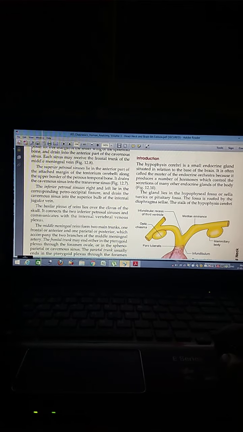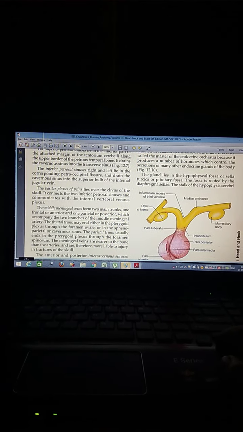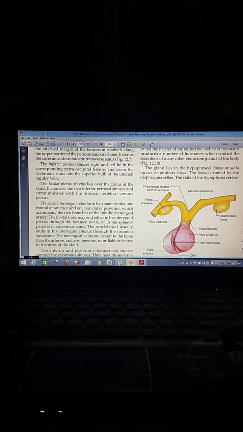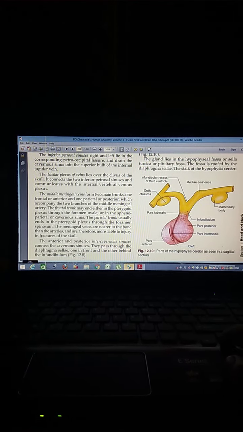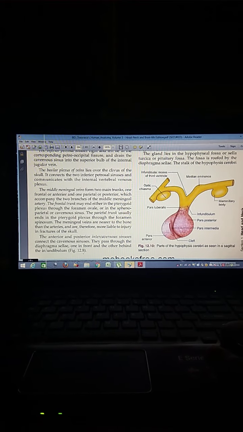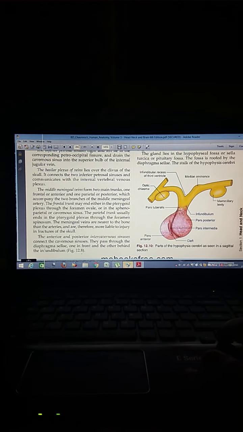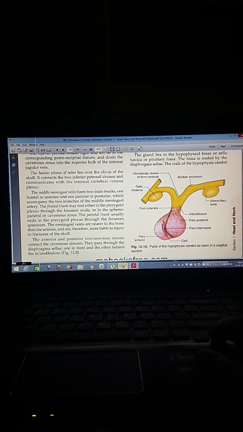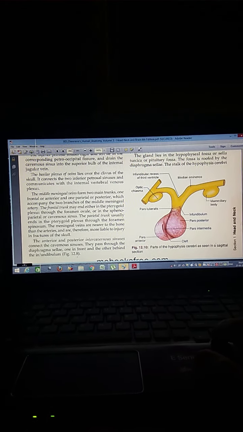The inferior petrosal sinuses, right and left, lie in the corresponding petrooccipital fissure. The basilar plexus of veins lies in the clivus of the skull and connects the two inferior petrosal sinuses and communicates with the internal vertebral venous plexus.